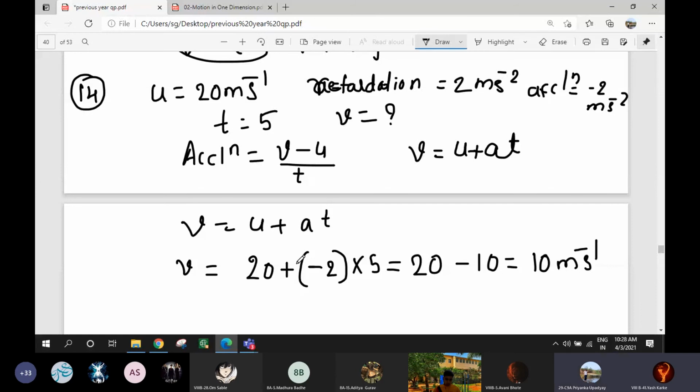Don't make it complicated. We have the formula for acceleration, so directly substitute it and get the value, instead of doing here and there. So do it by the direct method. That is also correct, no problem.